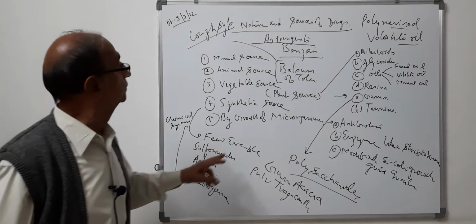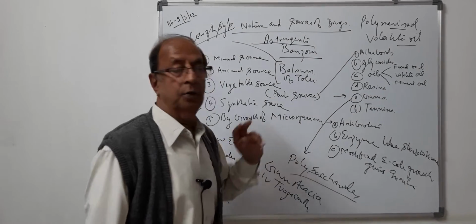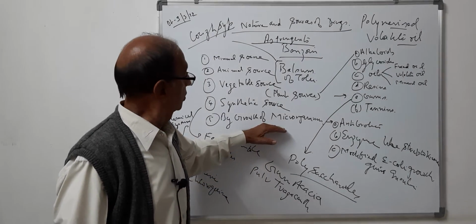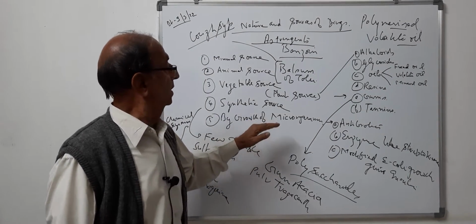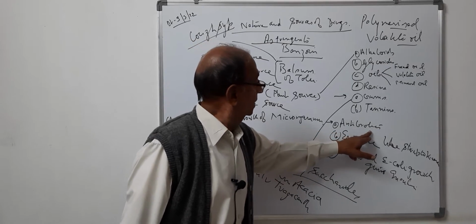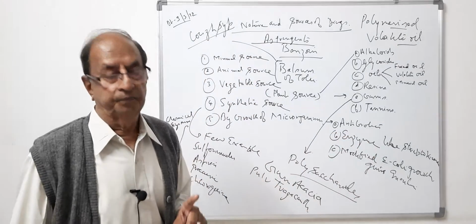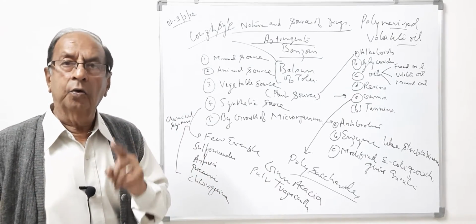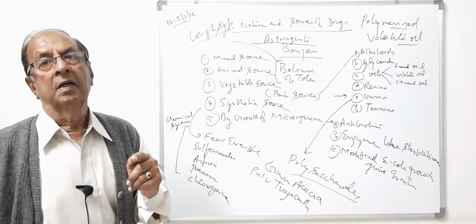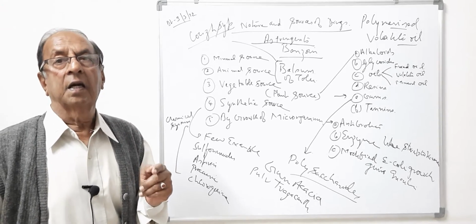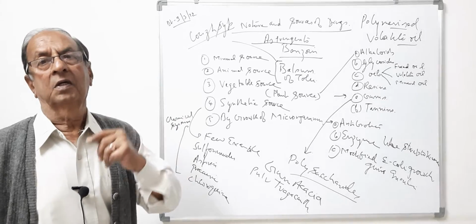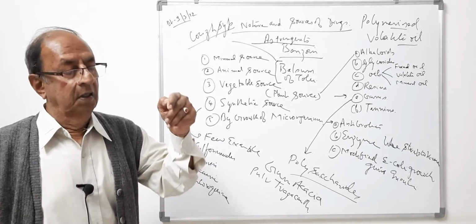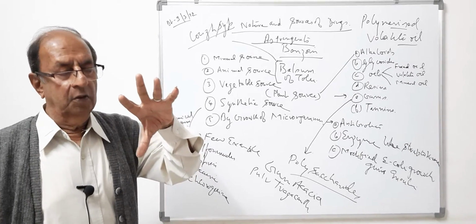Then comes growth of microorganisms. This is also a big source of getting drugs, and under this heading we can explain antibiotics. Certain microbes are grown in a particular media which contains yeast and molasses obtained from the sugar industry. Then a particular microbe is added to this media.